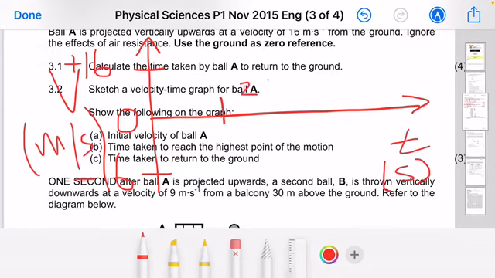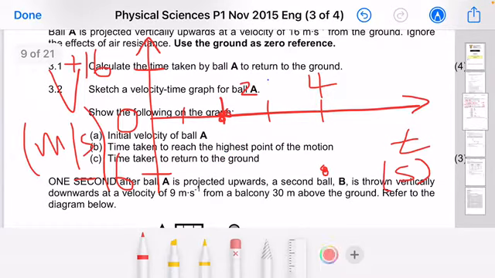Let's just assume that it was 2 seconds. Obviously one is somewhere there, then here it's going to be 3, here it's going to be 4. So we know that if it takes 2 seconds for it to go up, it will still take 2 seconds to return to the ground. Now, ladies and gentlemen, that point where the time is 2, this is when this object reaches its maximum height, this ball A, and it takes another 2 seconds for it to return to the ground.